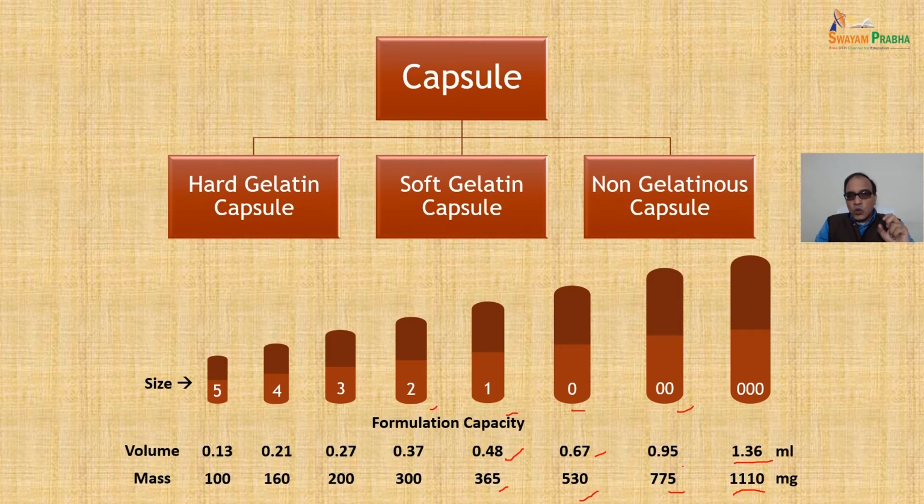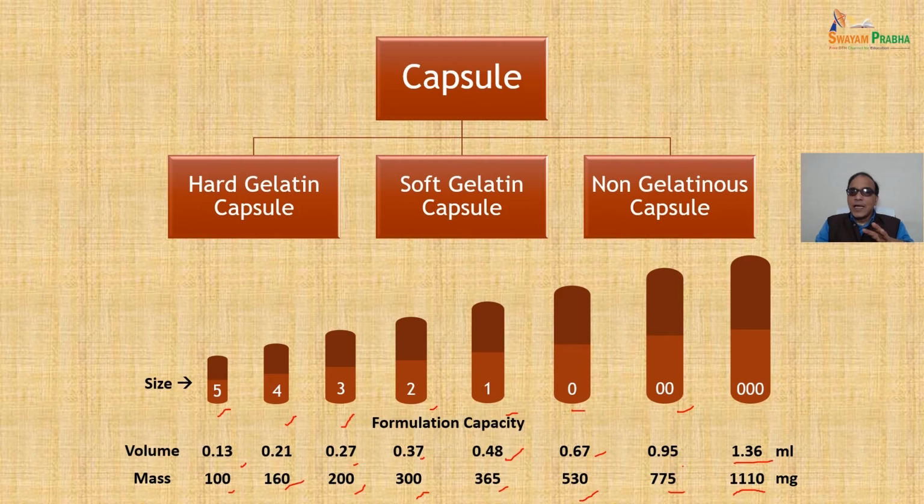For size 2, 0.37 ml capacity and 300 mg is the fill mass. For size 3, a smaller one, 0.27 ml is the volume and 200 milligram mass. 0.21 ml for size 4 is the capacity, and 160 milligram is the fill mass. For size 5, which is the smallest one, 0.13 ml is the volume, and then 100 mg is the fill mass.